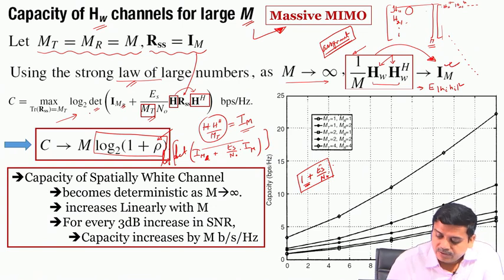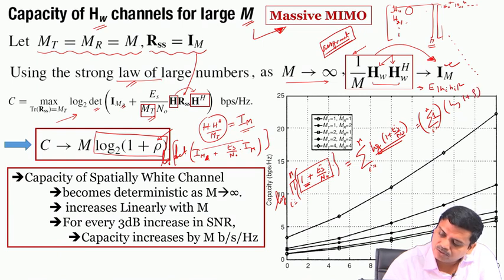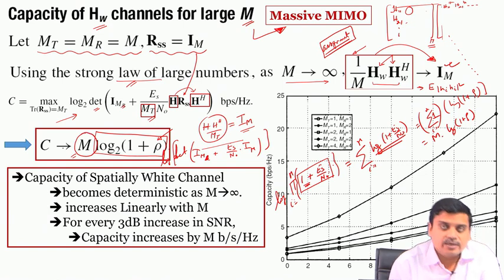Since we are talking about the determinant of a diagonal matrix, it is the product of these terms, 1 to M, and you have a log. So, this would be the summation of log(1 plus Es by N naught). Since this is a constant term, summation i equals 1 to M multiplied by log(1 plus rho) would result in M multiplied by log(1 plus rho). So, what you get finally is M times the capacity of a SISO link.